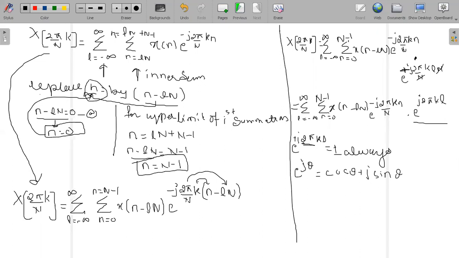So cos 2 pi is equal to 1, because sin 2 pi is 0.